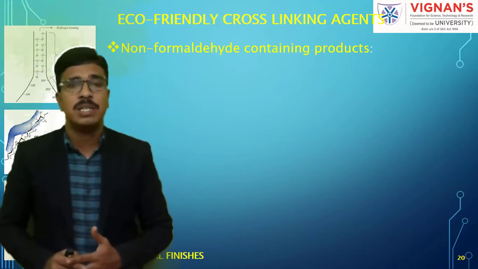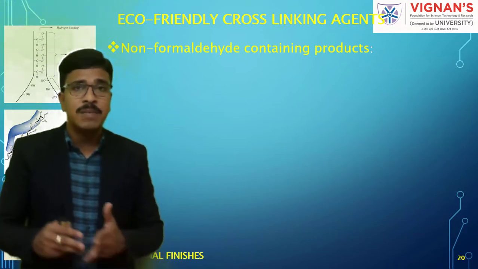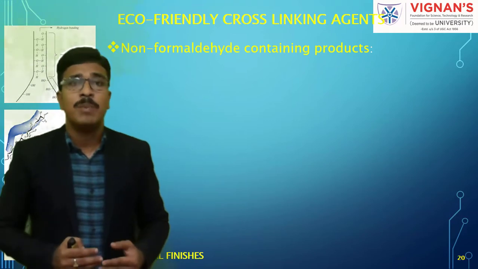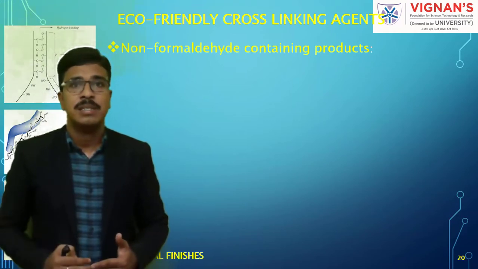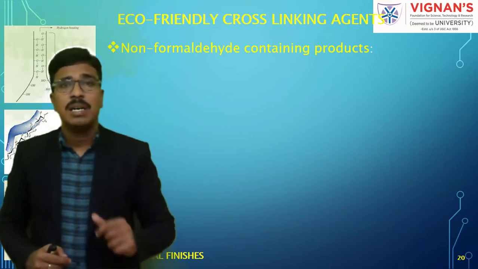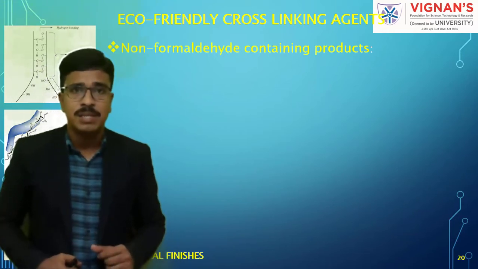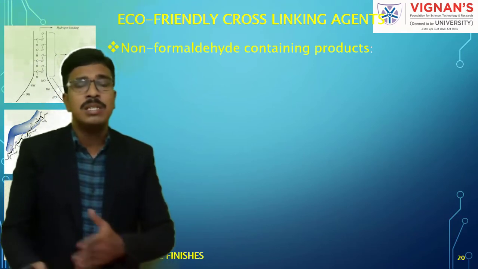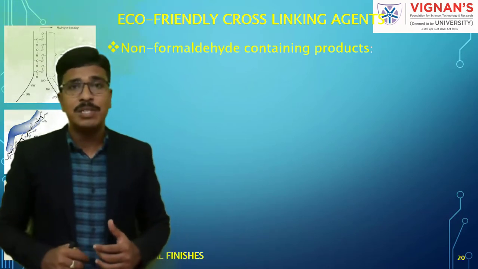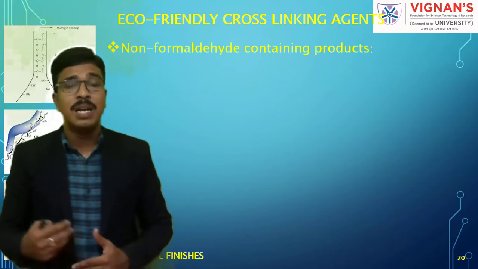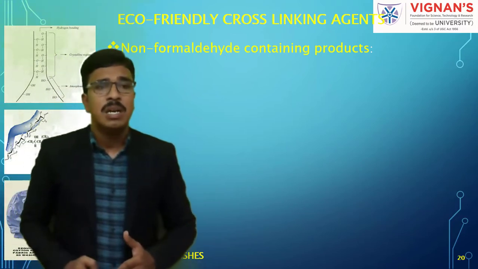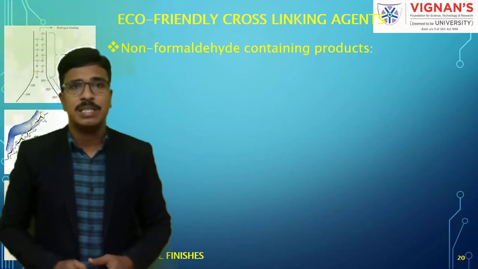Nowadays most industries giving anti-crease finishing use these non-formaldehyde based cross-linking agents. Why? Because there are a lot of restrictions on formaldehyde content in fabrics and garments. No industry wants to take any risk if they are exporting their garments to other countries. That's why most industries use non-formaldehyde based cross-linking agents.